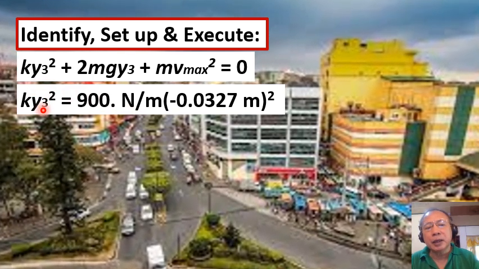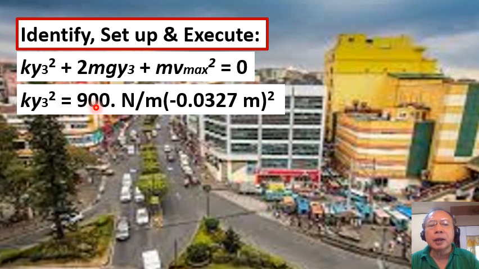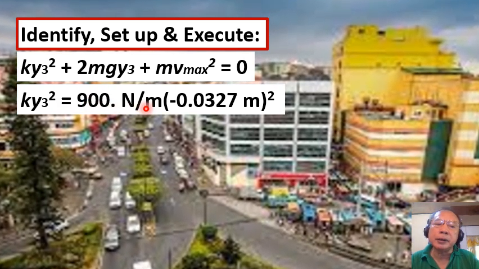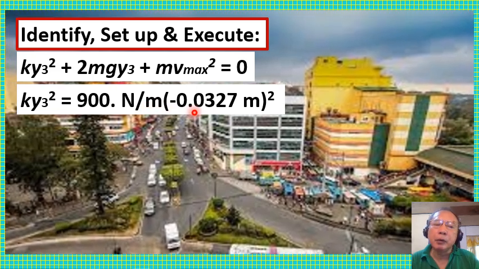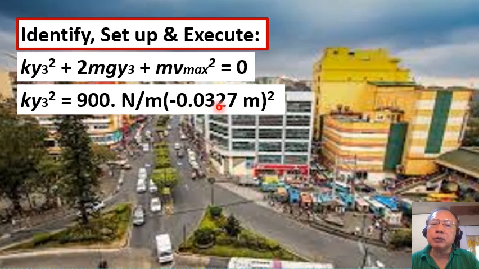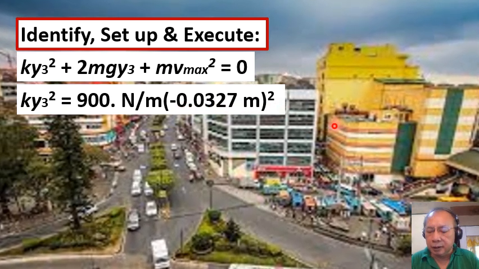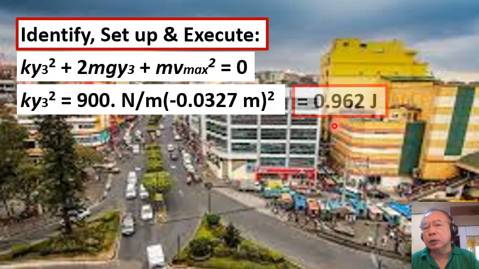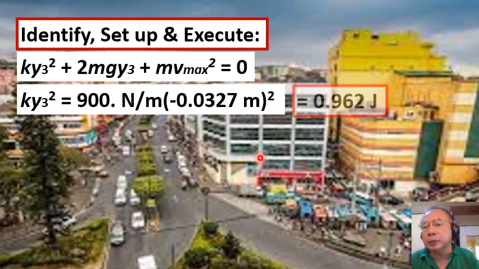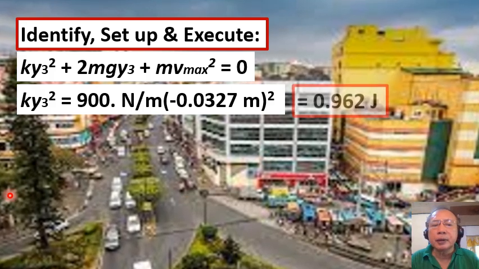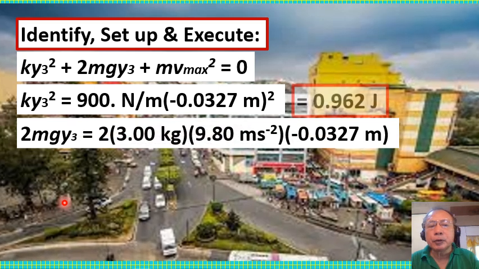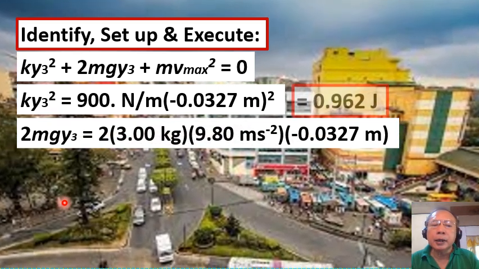First, we express k y sub 3 squared as the force constant k, 900 newtons per meter, multiplied by the square of y sub 3, which we said is negative 0.0327 meters. That is equal to 0.962 joules. Likewise, we do the same thing for 2 m g y sub 3.